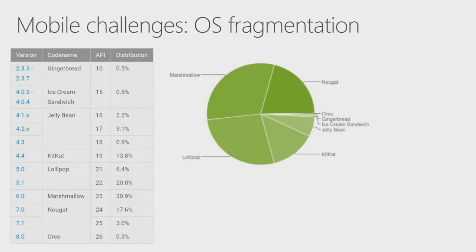We were seeing OSs that were launched over a year ago still don't have that much penetration. Almost 2 years ago. Crazy fragmentation. That's right. Almost 2 years ago is really where the sweet spot is. And so being able to test all your apps on all these different form factors and all these different OS versions is really critical. We've got to do that in order to create high-quality apps.